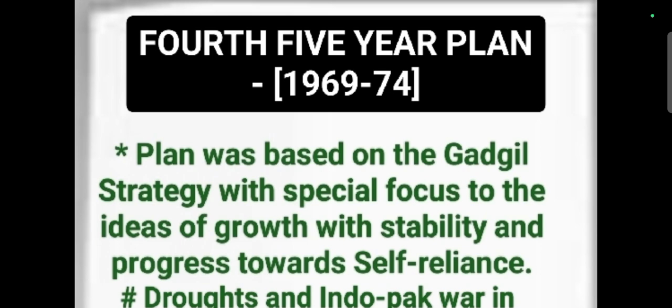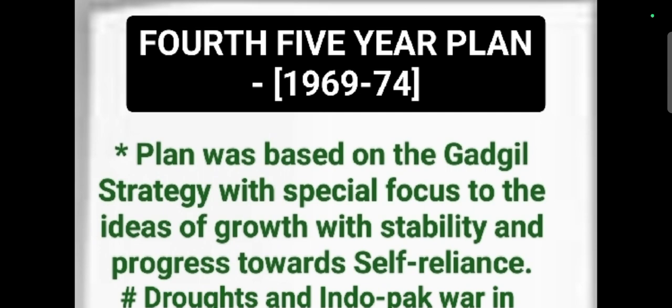The entire plan was based on the Gadgil strategy, with special focus on the ideas of growth with stability and progress towards self-reliance. The main important term referred to in this fourth five-year plan was self-reliance. Self-reliance was very important to get development, because we had already completed three five-year plans, almost 15 years, and three annual plans. In the fourth five-year plan, people started to get development on the basis of self-reliance. We no longer need to depend on others for getting development.